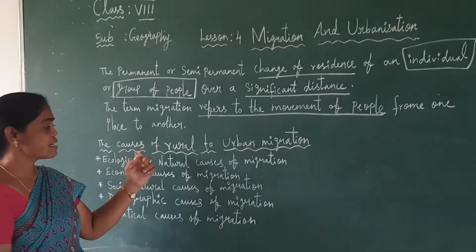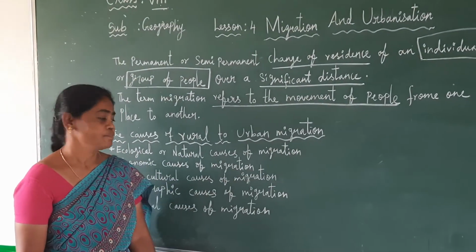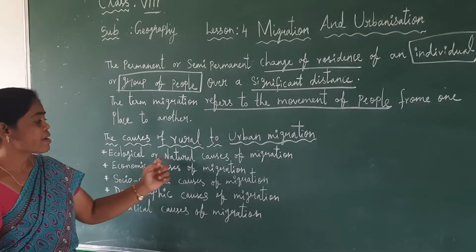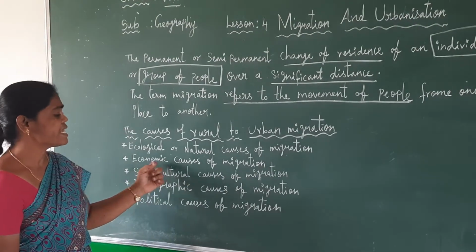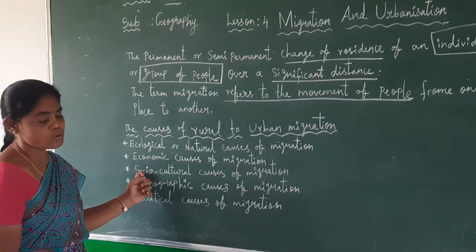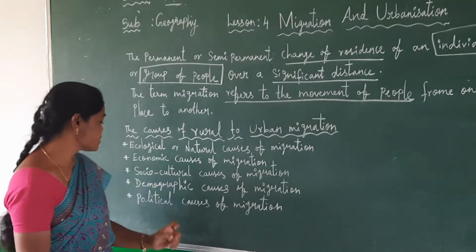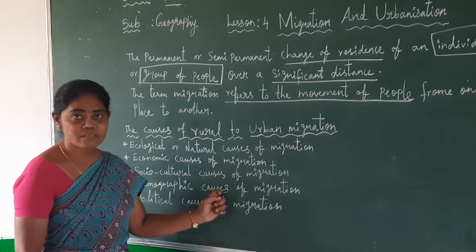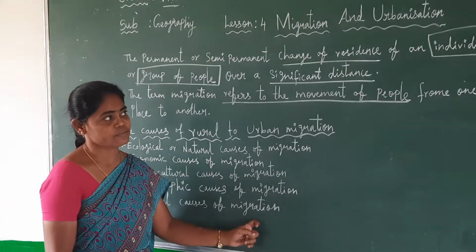Next, we will see the causes of rural to urban migration. First, ecological or natural causes of migration. Second, economic causes of migration. Socio, that means society, cultural causes of migration. Demographic causes of migration. Political causes of migration.